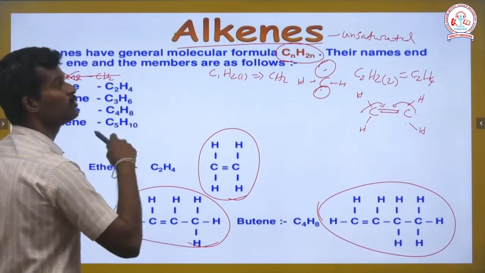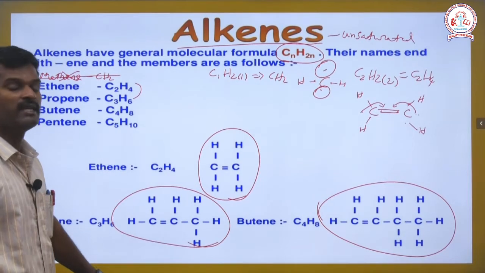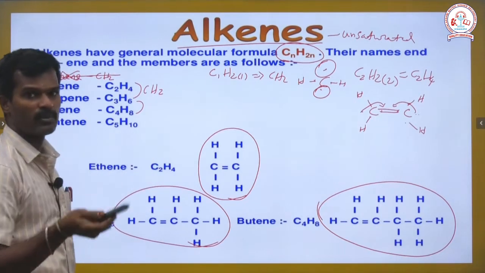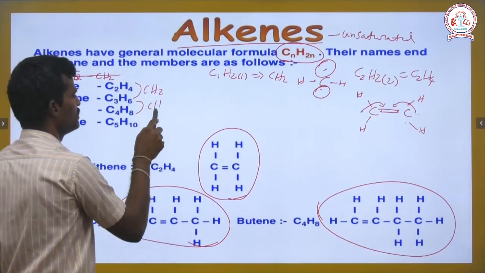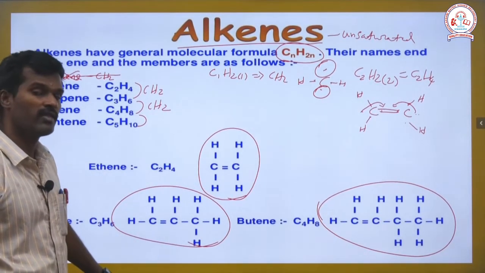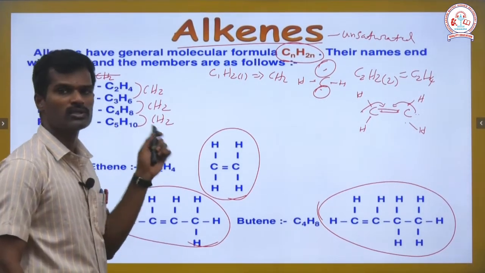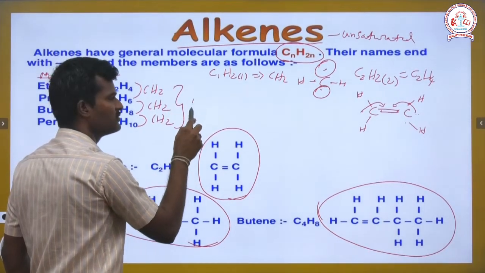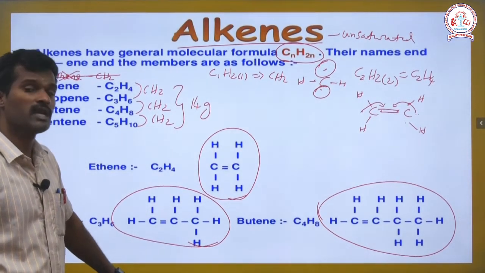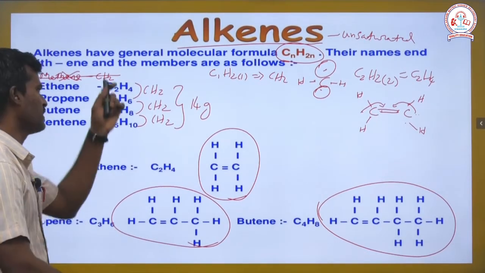So, first we just want to see the homologous series, right. The first component, ethene, and the second component, propene, have a difference of CH2, and the same for propene and butene, it is also CH2, and then butene and pentene, the same clarification about that CH2, right. So, all these things are the genuine and gradual variation of 14 gram mass variation. These kinds of 14 gram mass variations are what we call homologous series behavior, same as for